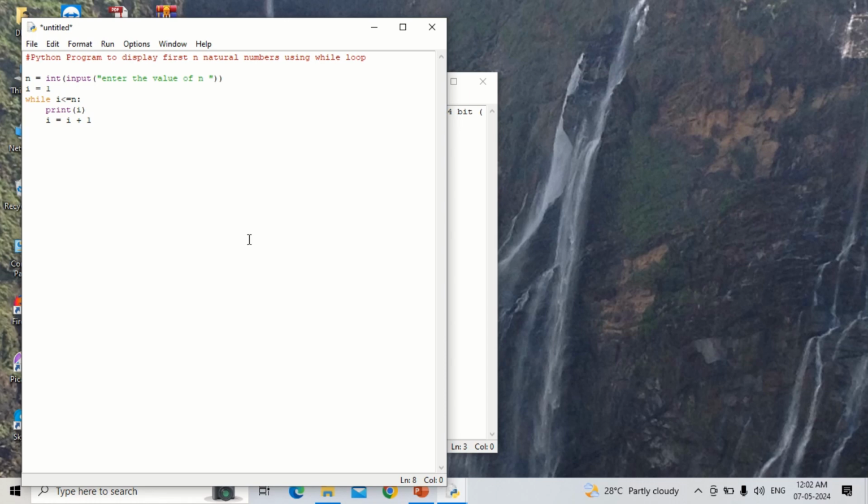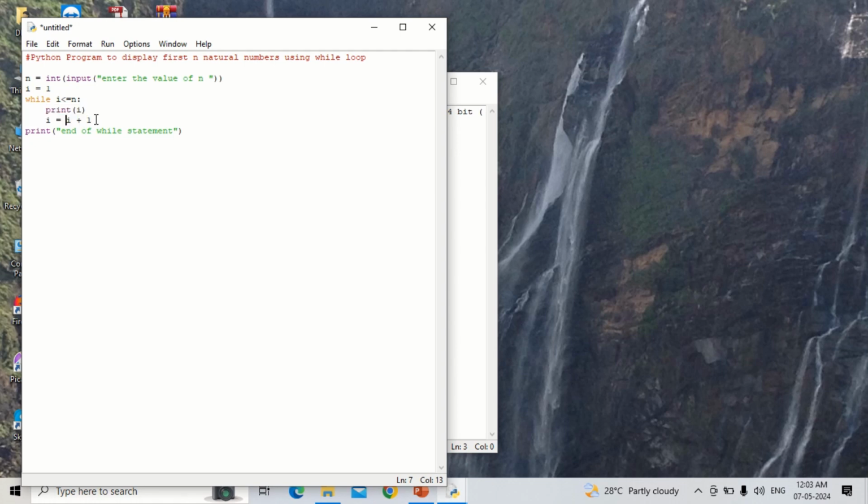Now I will just write a message: print within brackets, within double quotes, "end of while statement", double quotes close, bracket close. So this "end of while statement" is just for the purpose of knowing that the loop has ended, and the two statements above are present in the loop, that is the body of the loop.